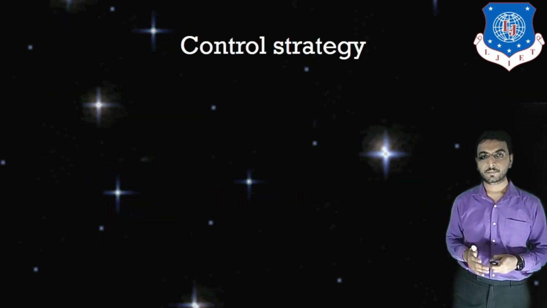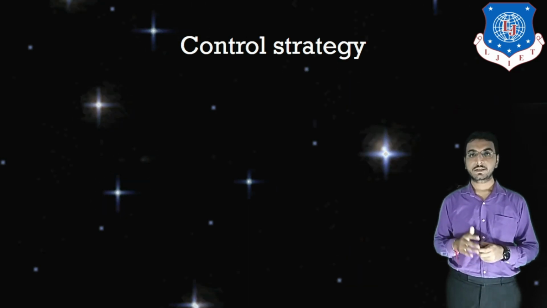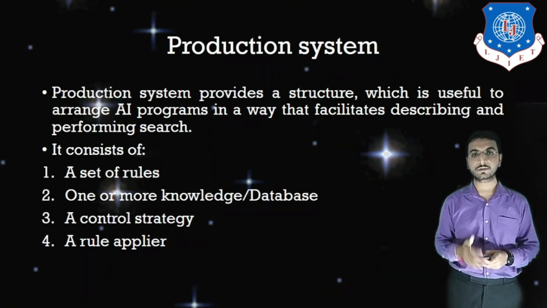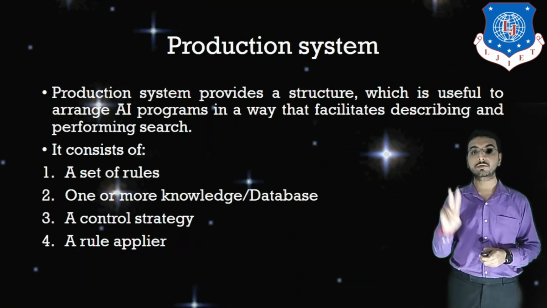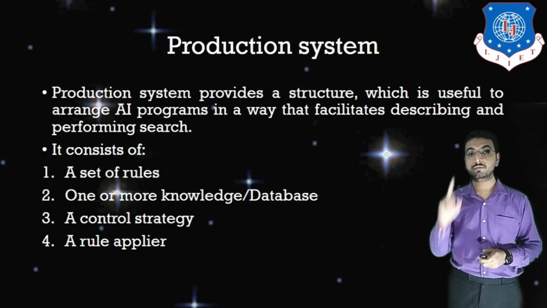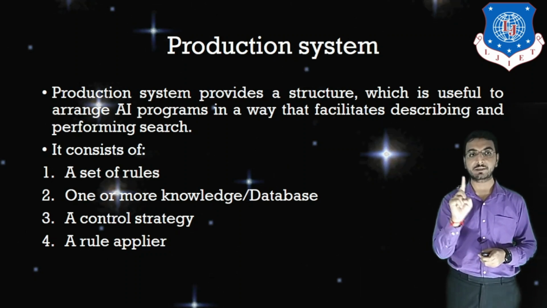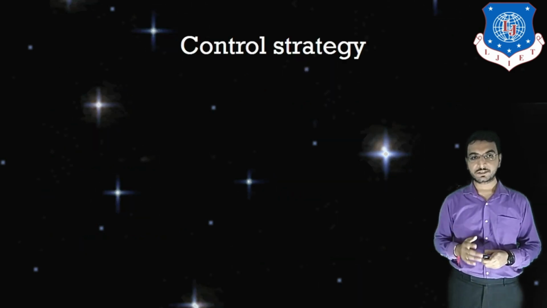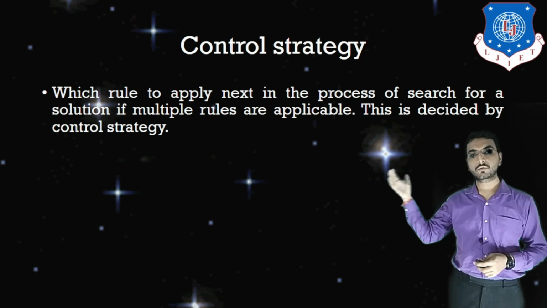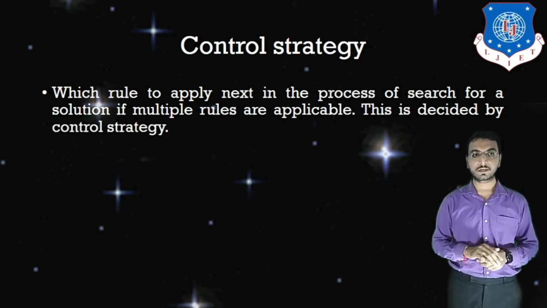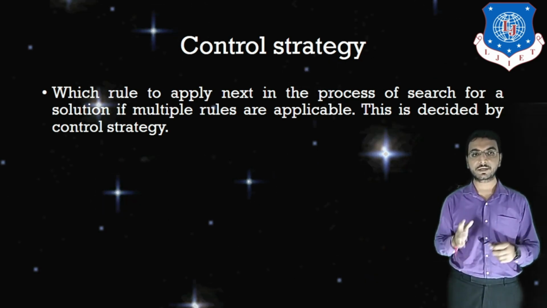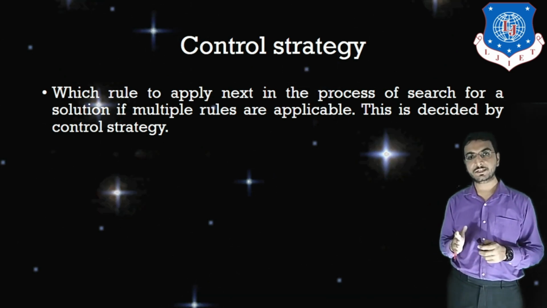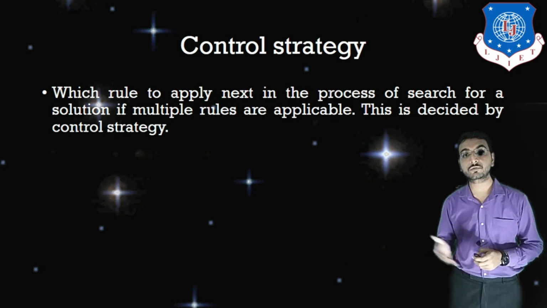Now let us move to the second topic, that is control strategy. Here the first was a set of rules, the second is control strategy. From these four things, the one and only thing which is unknown to you is control strategy. In control strategy, which rule to apply next in the process of search for a solution is decided when multiple rules are applicable. So control strategy is going to decide which rule should be applied next.